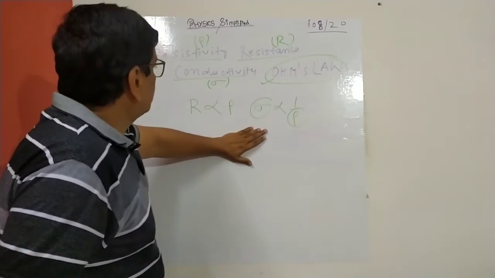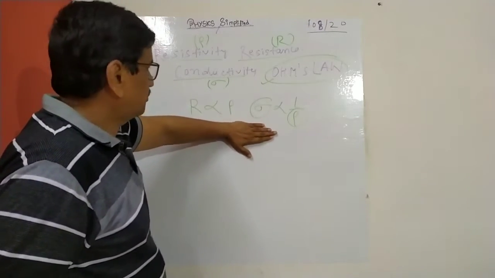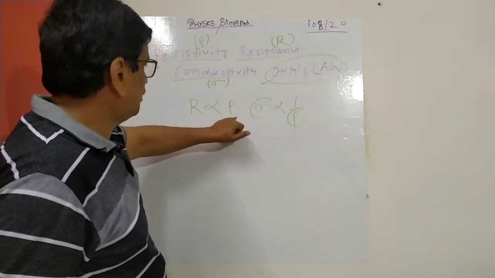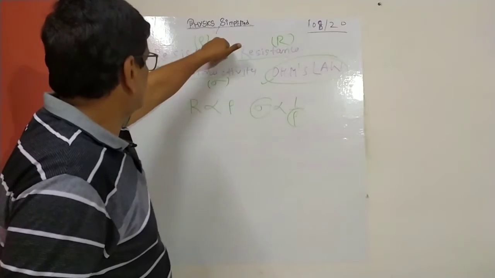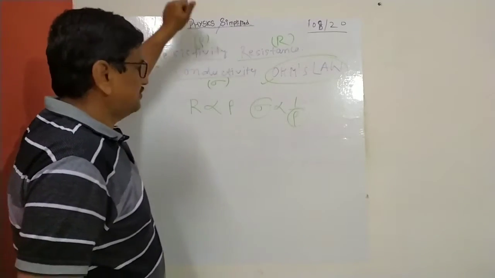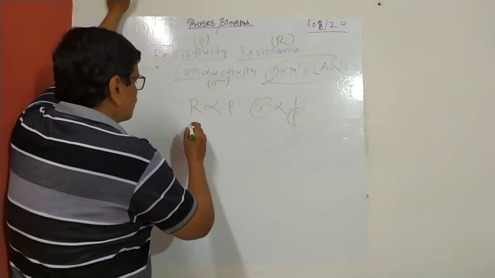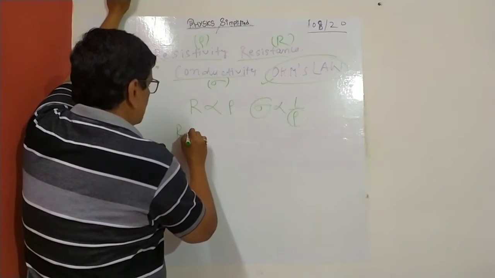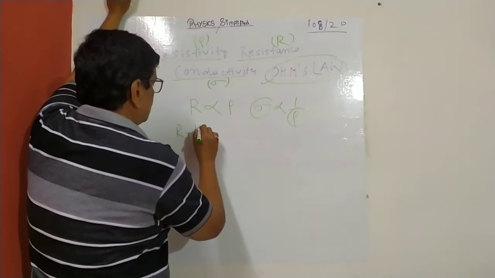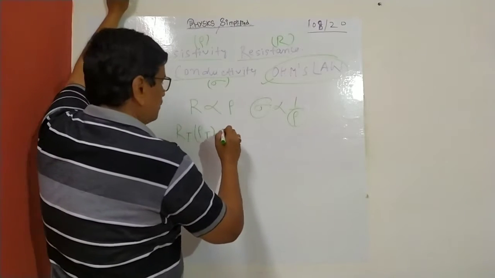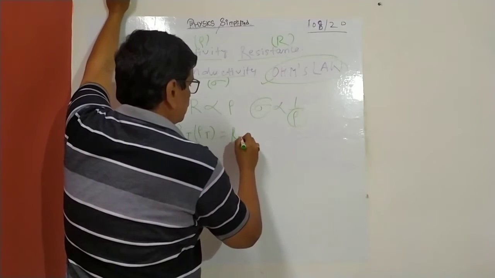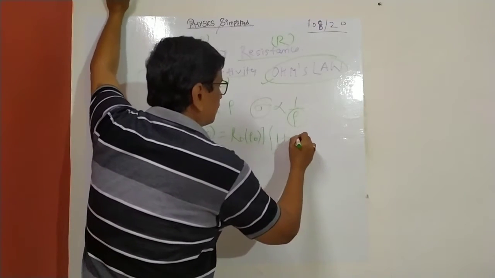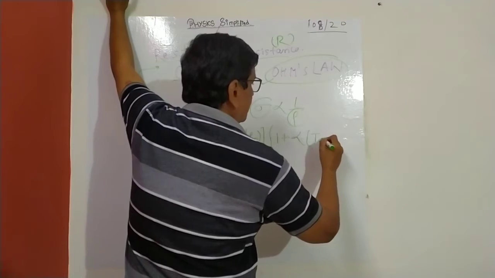In the last lecture, we were at the thermal property: how resistivity or resistance is related to temperature. We have written the equation R_T equal to R_0 into 1 plus alpha into T minus T_0, or you can say rho_T equal to rho_0 into 1 plus alpha into T minus T_0.